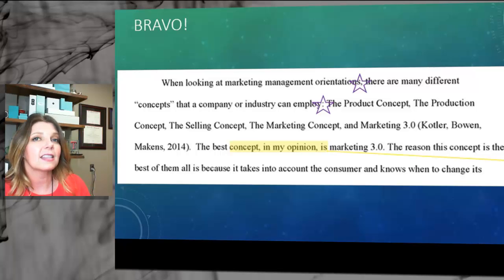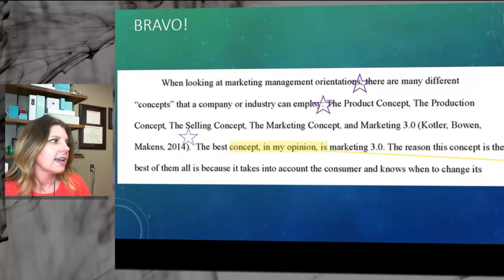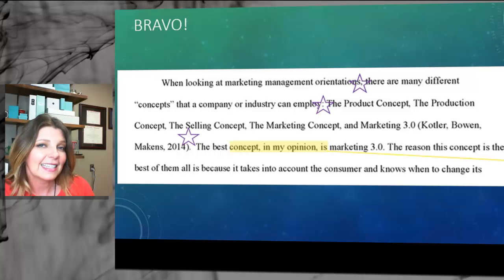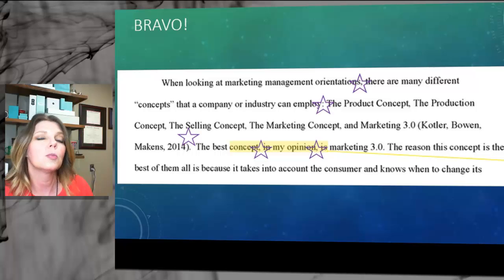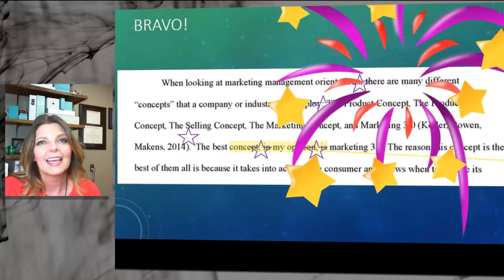The next thing is this internal citation is done correctly, and you'll notice that they have the date and commas and the punctuation at the end. And this is correct because this is a paraphrase. This isn't a direct quote, so they don't need the page number. So good job. The last one is called an aside, and this person set it off exactly right. When you break up your sentence to do an aside, like in my opinion, it should be set off with commas. So this one is perfect. So bravo, well done. Keep up the good work.